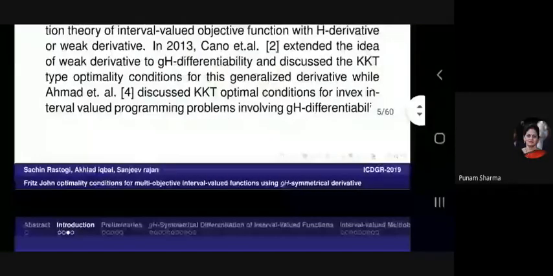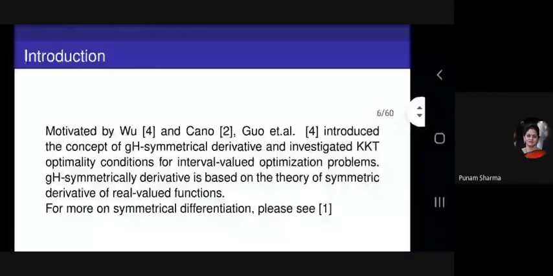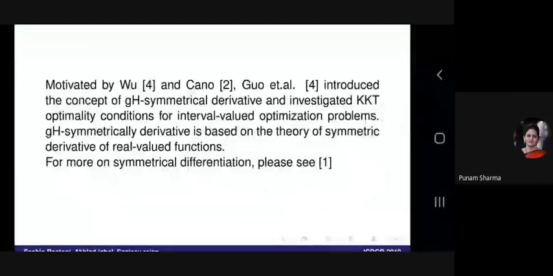Motivated by Wu and Chalco-Cano, Kuo et al. introduced the concept of GS symmetrical derivative and investigated KKT optimality conditions for interval valued optimization problems. GS symmetrical derivative is based on the theory of symmetric derivative of real valued function.